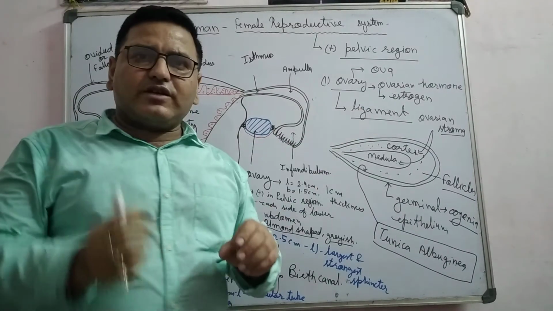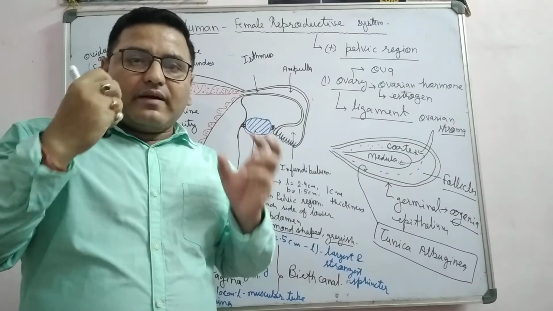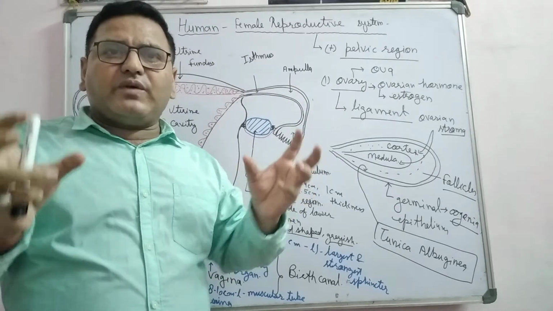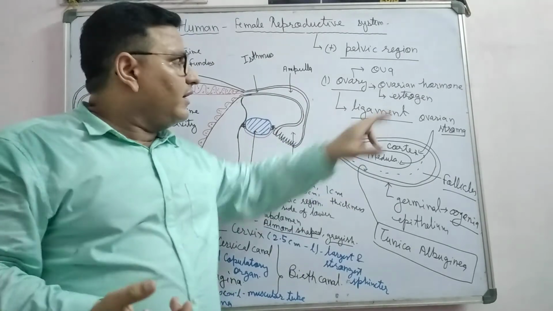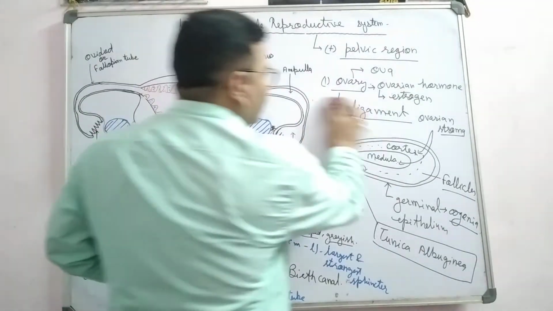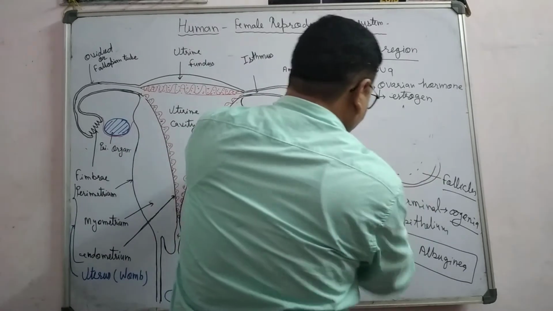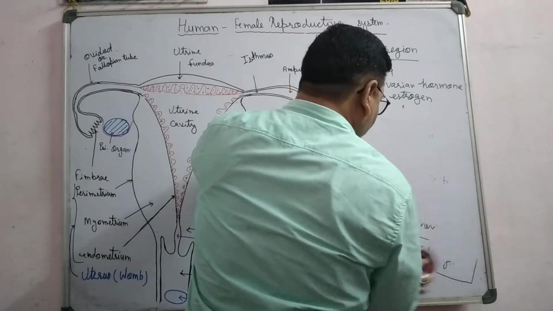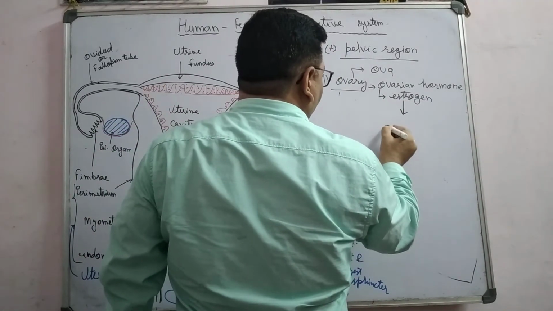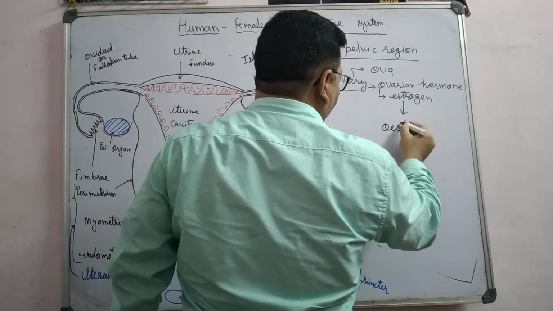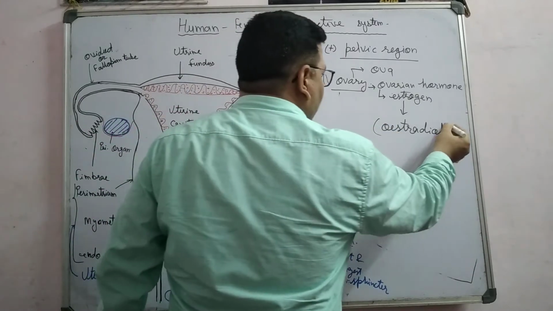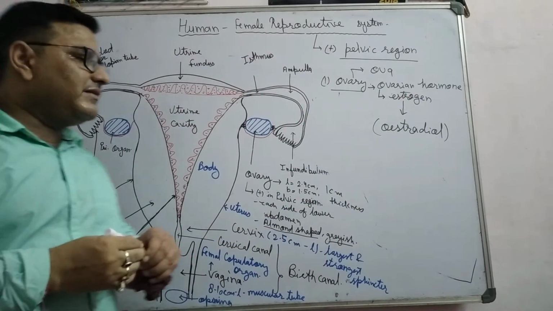And this estrogen is responsible for female characteristics, the characteristics which develop at puberty in any female, due to the estrogen. One example of estrogen is estradiol.